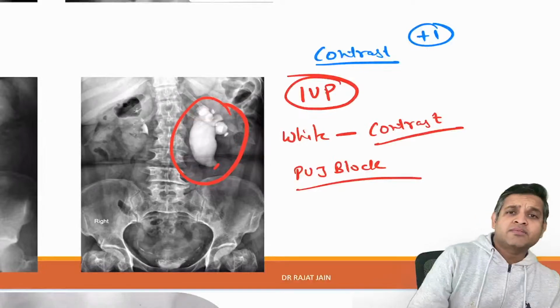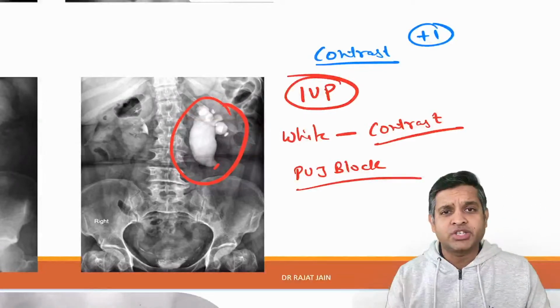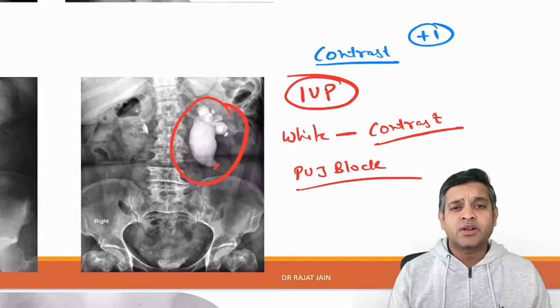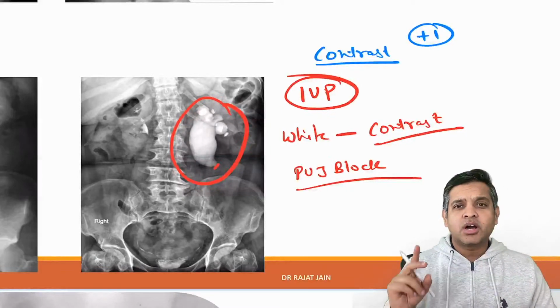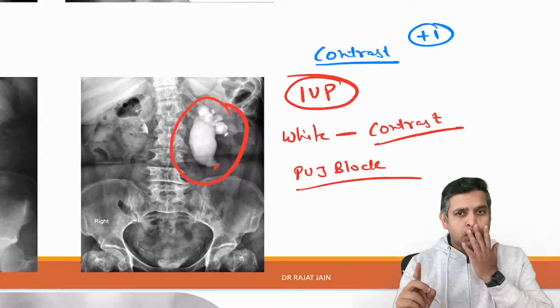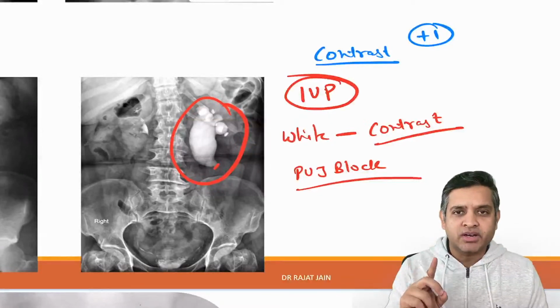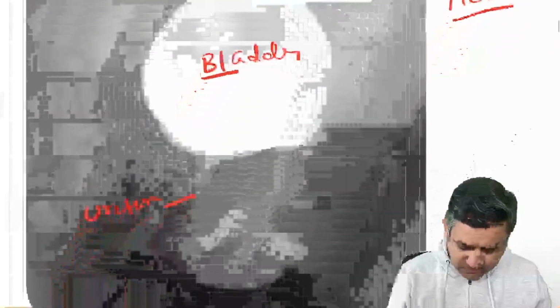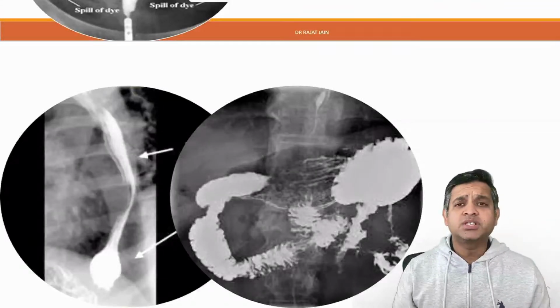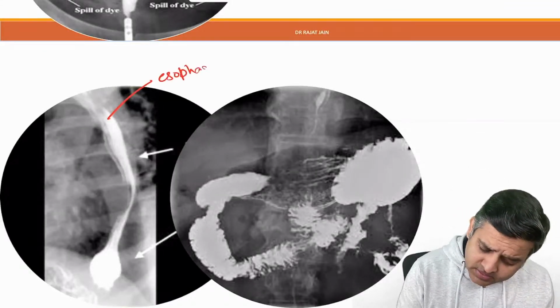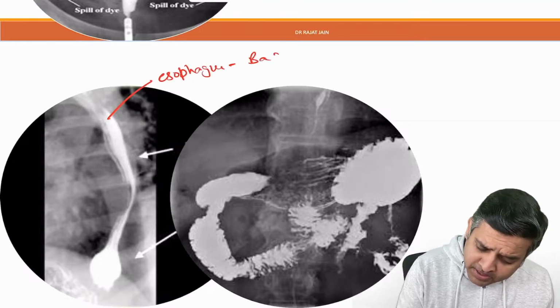So never forget this golden rule of imaging, that two kinds of questions are going to be there. Either the question will be identify the image, a normal image will be given to you, or the question will be identify the disease, the name of the investigation will be given in the question, right? Never ever forget this rule. What are the names of these investigations? If you are seeing esophagus, this is barium swallow.